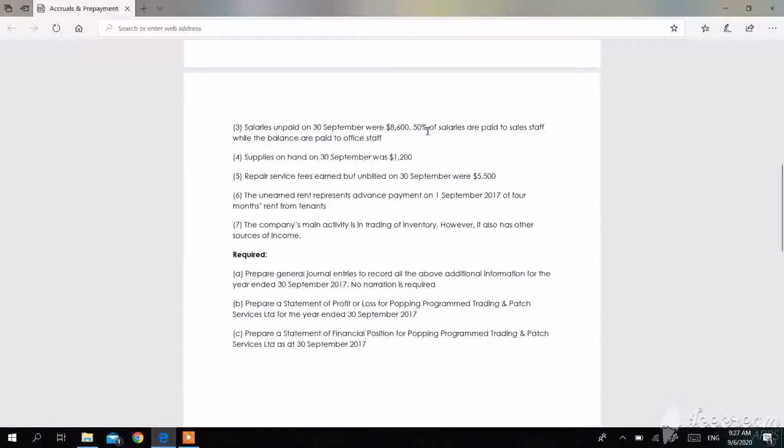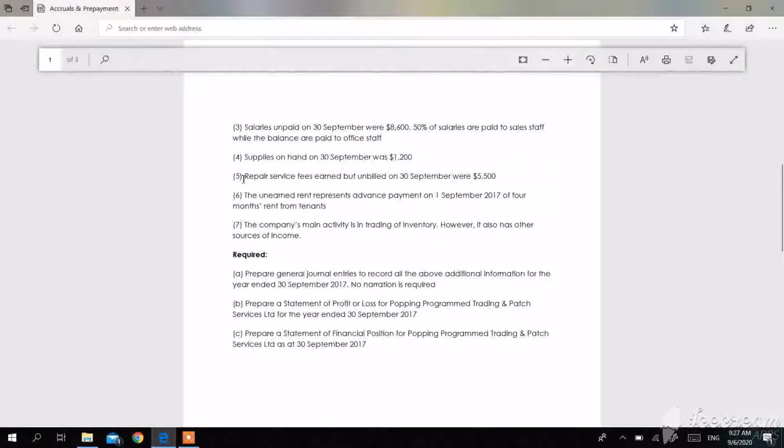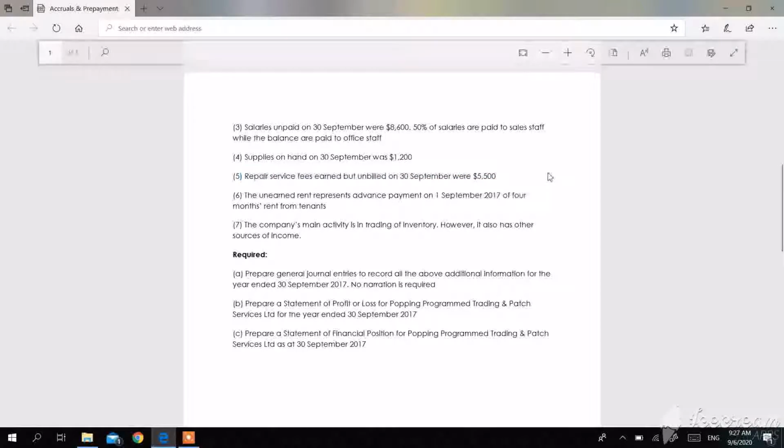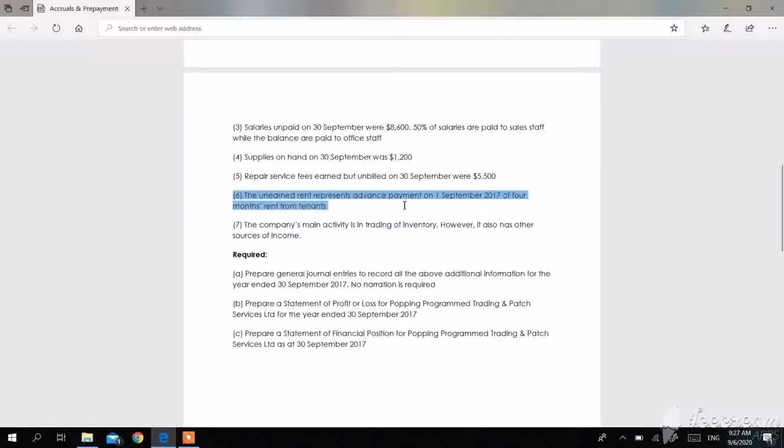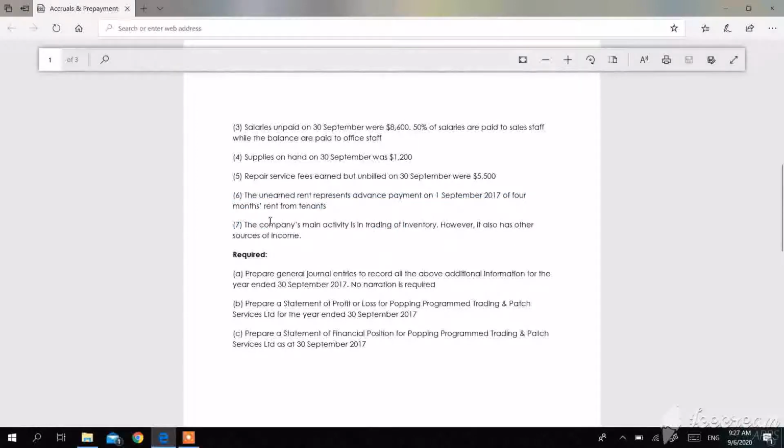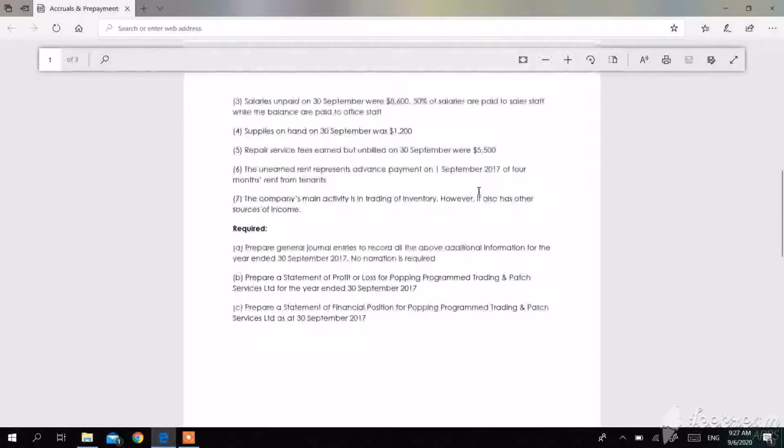Salaries unpaid on 30 September were $8,600. 50% of salaries are paid to sales staff, the balance are paid to office staff. Supplies on hand on 30 September was $1,200. Repair service fee earned but unbilled was $5,500. Unearned rent represent advance payment, 4-month rent from tenant. And the company's main activity is in trading of inventory. It also has other sources of income.